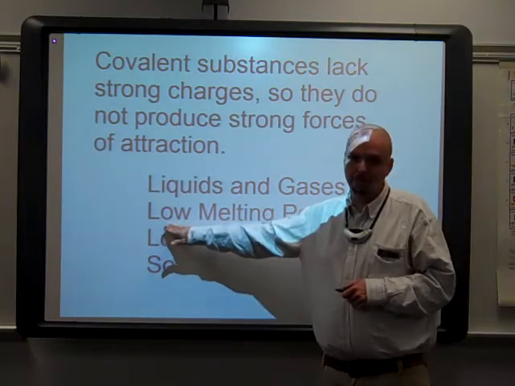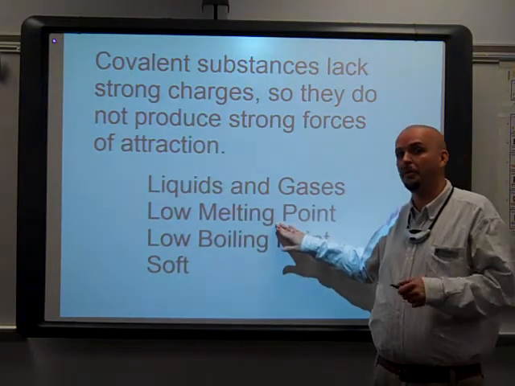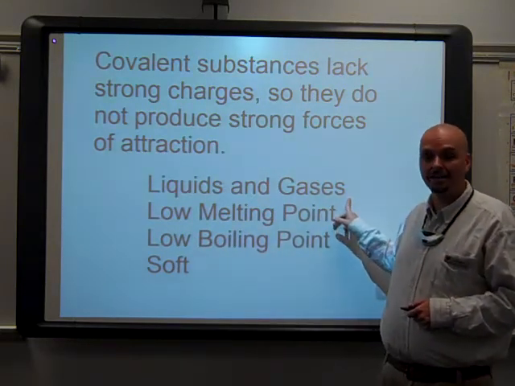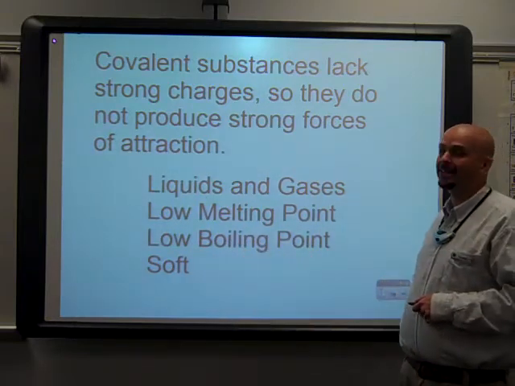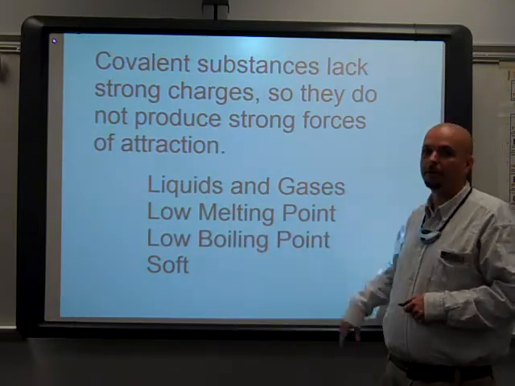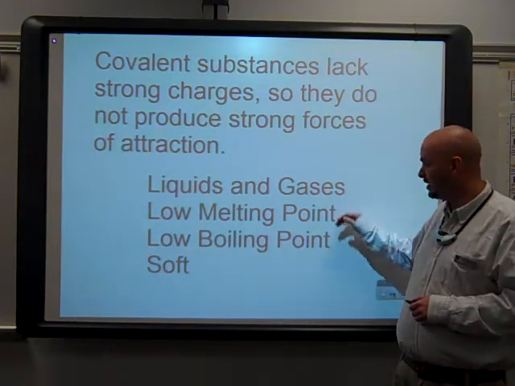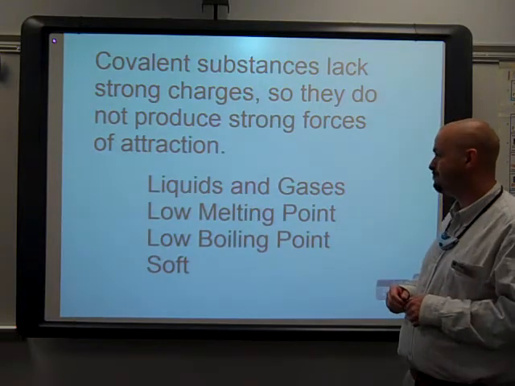They have low melting points. It's easy to move them out of fixed positions if the forces that are holding them there are weak. Dry ice, which is frozen carbon dioxide, has a very low melting and boiling point. In fact, it sublimates because its melting and boiling points are so low. It jumps straight into the gas state because the forces of attraction are so weak between those particles.